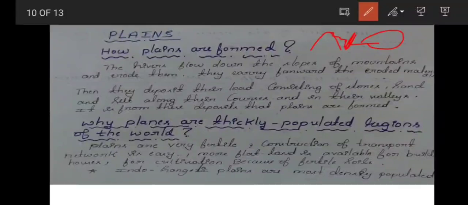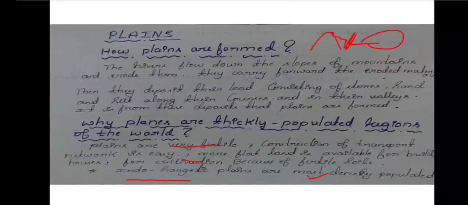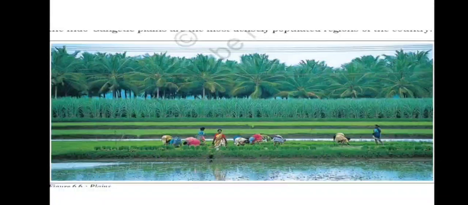Now let us think why plains are thickly populated regions of the world. Because plains are very fertile and construction of transport networks is easy. More flat land is available for building houses, and as plains are very fertile, they are very useful for cultivation as well. And the Indo-Gangetic plains are the most densely populated plains. You could see the image of the plain.